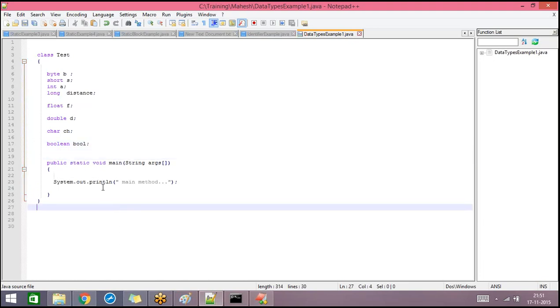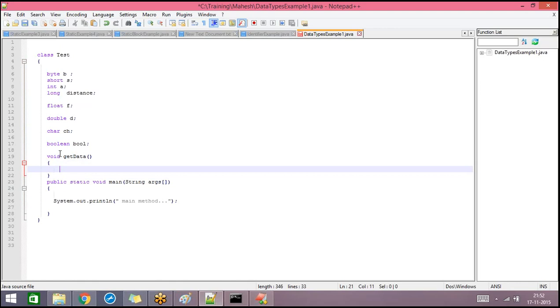Now let's see what values will be saved in these particular data types, and I'm writing a simple method. And in this method, I'm going to print these values. So this program will show you all the default values for these particular data types. And I'm going to print the default values for all the others.